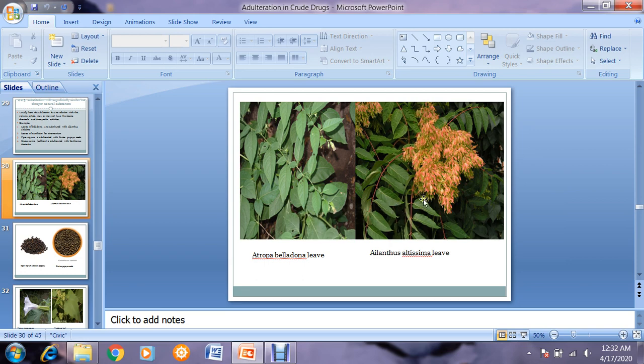So prior to using them, it is very important to assure the right source, because flowers are different, you can see it, but if only leaves are present, then it will be very difficult to distinguish properly. That's why we have the herbal pharmacopoeia and herbal monographs, and you do the organoleptic evaluation in your lab so that these may not be mixed. But sometimes they substitute them deliberately to increase the profit margin.